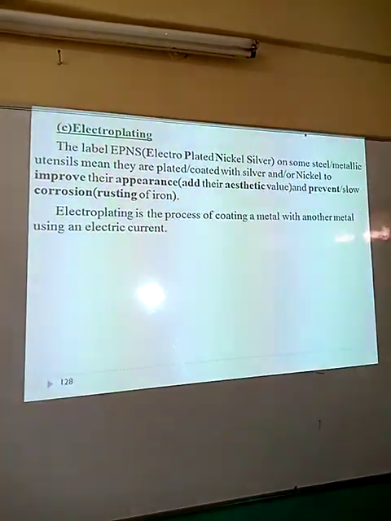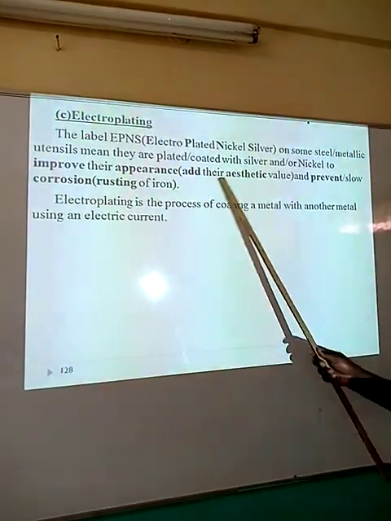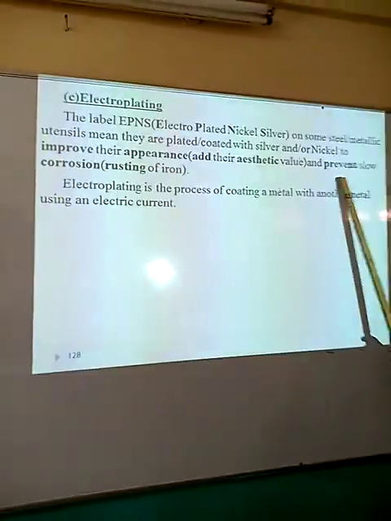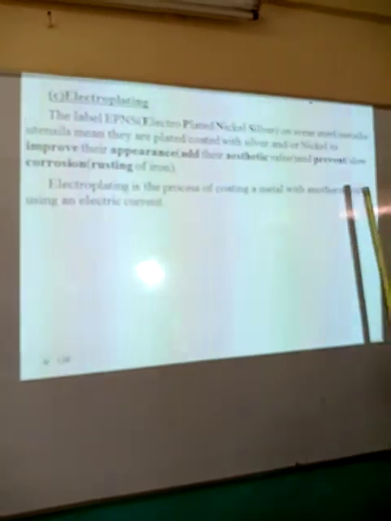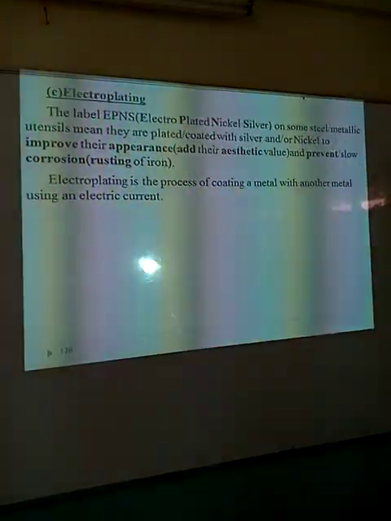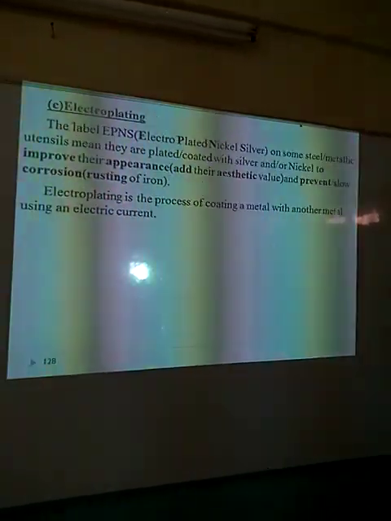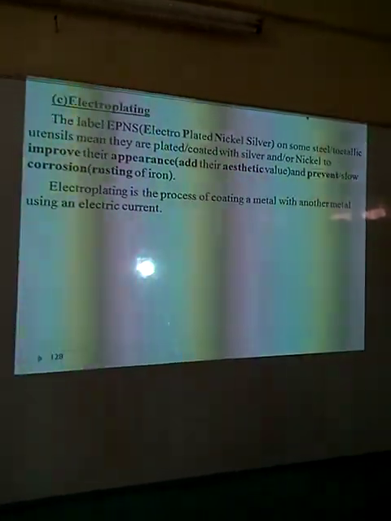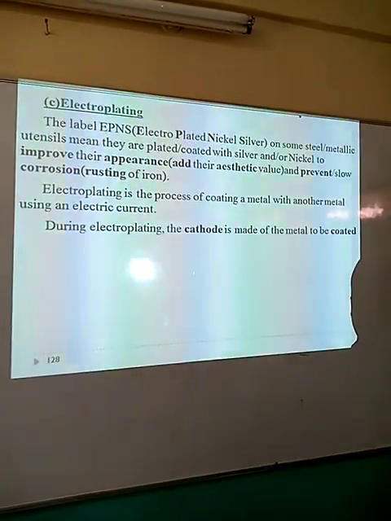That's why they look very attractive and have aesthetic value. You go for something that looks attractive, and it also prevents corrosion, that is rusting of iron. Once the iron is coated, corrosion will never occur. So electroplating generally is a process of coating a metal with another metal using an electric current. That is the essence and the meaning of electroplating.